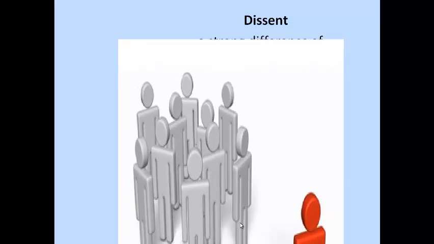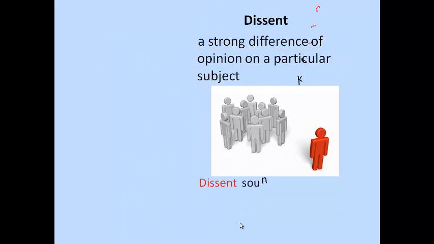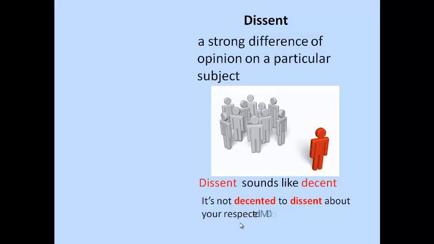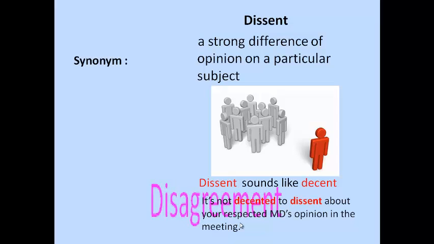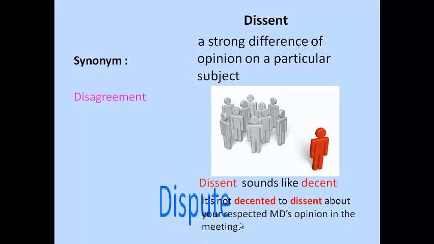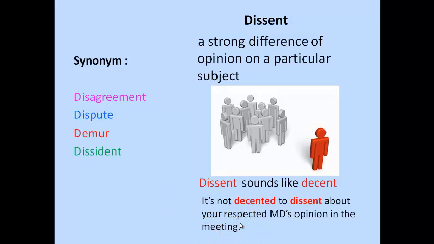Let's see dissent. It means a strong difference of opinion on a particular subject. We can memorize this word by this picture and this sentence. This picture shows dissentness. We can say it this way: it's not decent to dissent about your respected MD's opinion in the meeting. Synonyms of dissent: disagreement, dispute, demur, dissident.